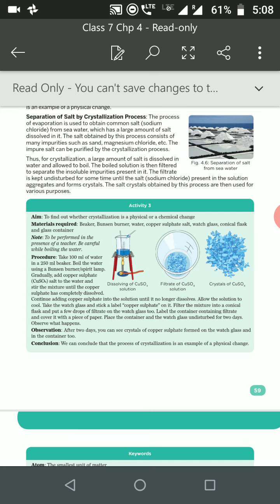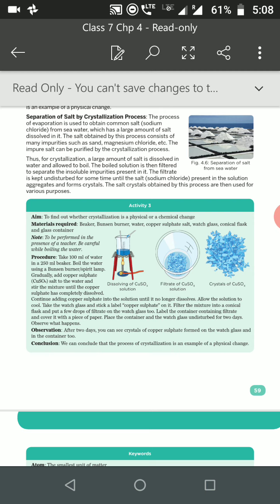Again I am repeating. For crystallization, first we take seawater. By the evaporation technique, we evaporate the water and get the salt. The salt contains many impurities, so we take the salt and go for the crystallization process. In the crystallization process, we dissolve the salt in water.